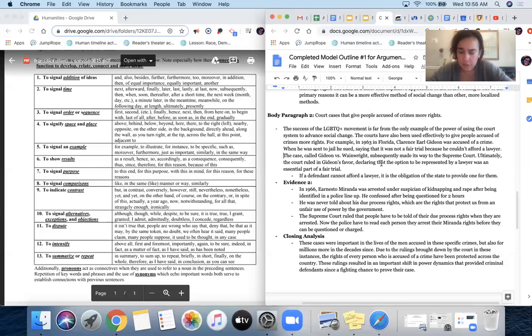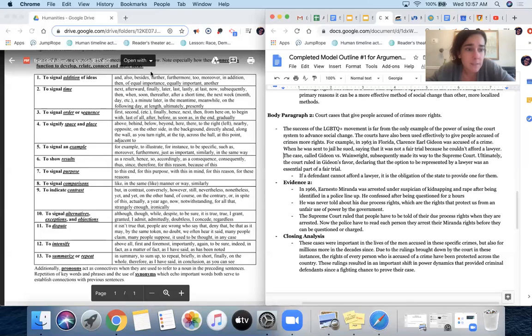Okay, I definitely need a transition, but I'm a little confused here because when I look at this list, I feel like I'm adding an idea, but I also feel like I'm showing results. And the reason I'm pointing out that I'm confused here is that this might happen to you. It's not always super straightforward. And sometimes the cool thing is there's more than one right answer.